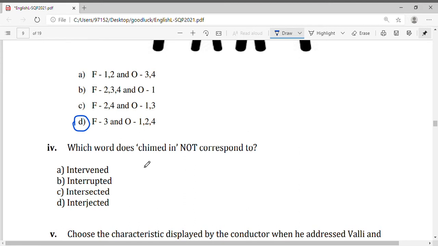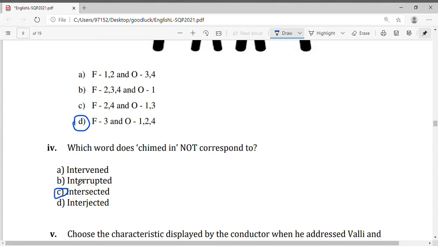Which word does chimed in not correspond to? What does chimed in mean? Chimed in means join or interrupt a conversation by making a remark. So here the chimed in does not correspond to intersected.